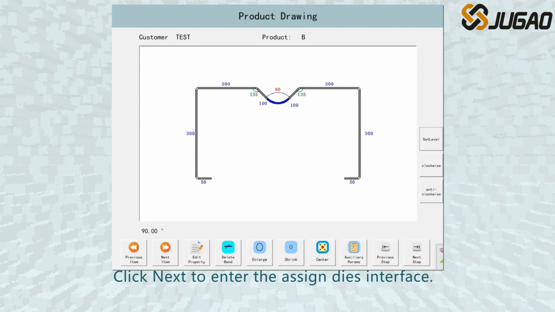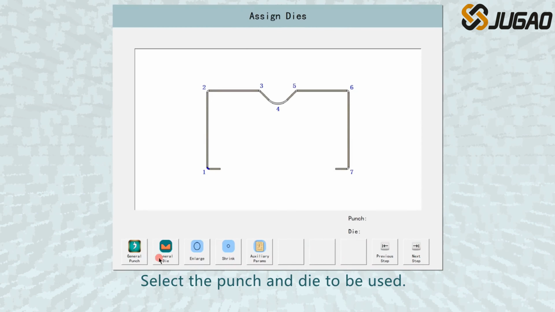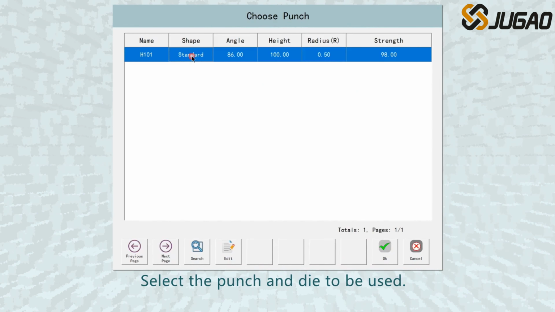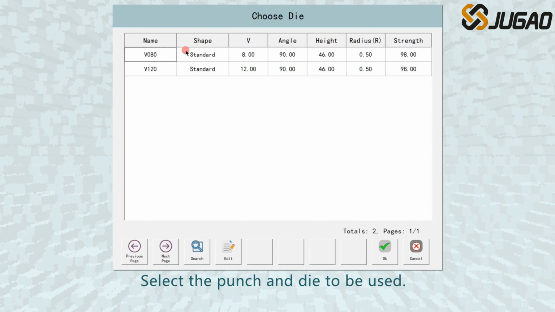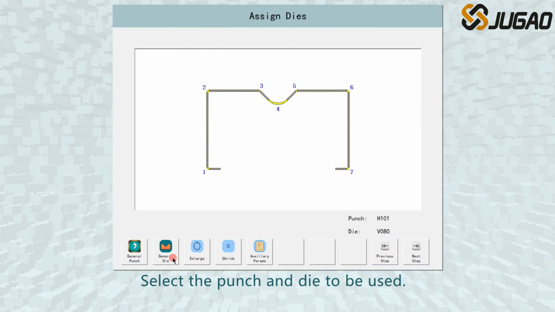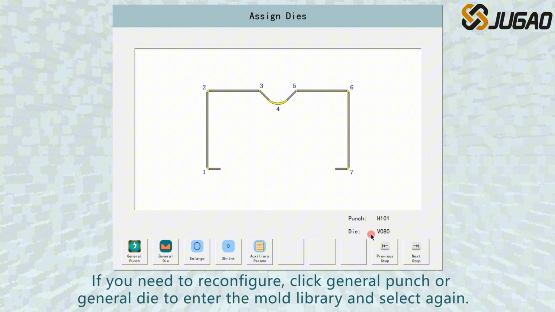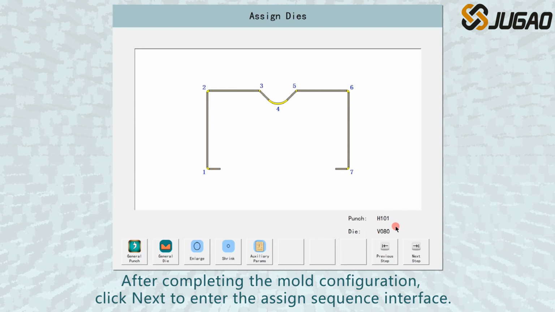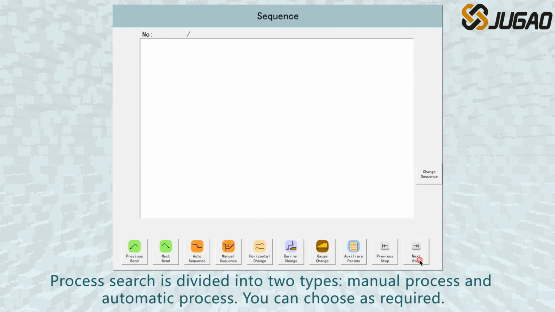Click Next to enter the Assign Dies interface. Select the punch and die to be used. If you need to reconfigure, click General Punch or General Die to enter the mold library, and select again. After completing the mold configuration, click Next to enter the Assign Sequence interface.